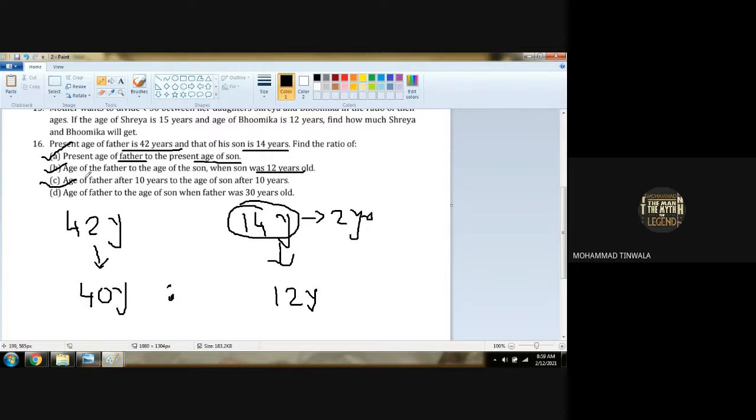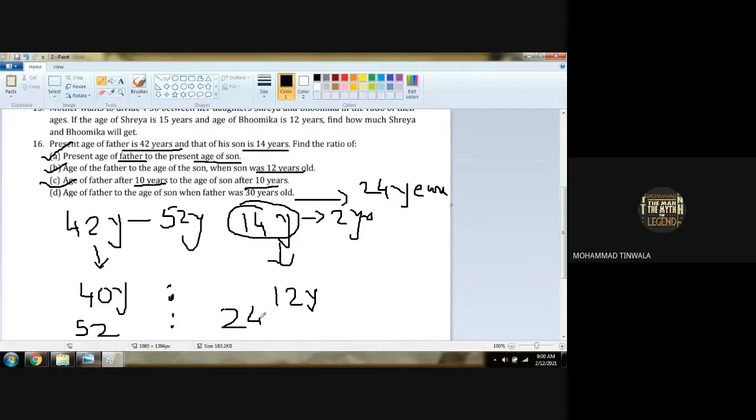Sum number C. Chalo. Number C, age of father after 10 years to the age of son after 10 years. Okay, so current age kiti chhe? 42 years. So after 10 years will be 52 years for the dad, and for his son 14 years chhe. So here 24 years after 10 years. Samjay chhe? So the ratio will be 52 is to 24 for sum number C.